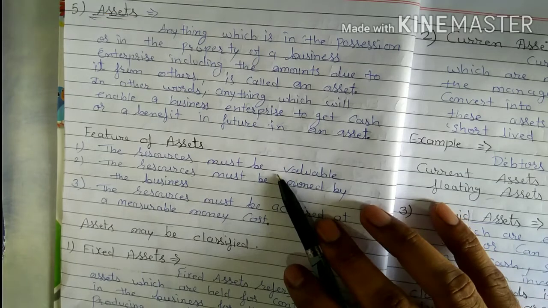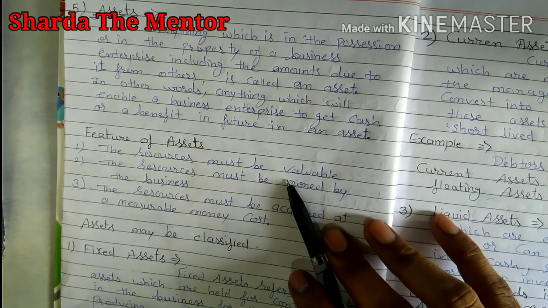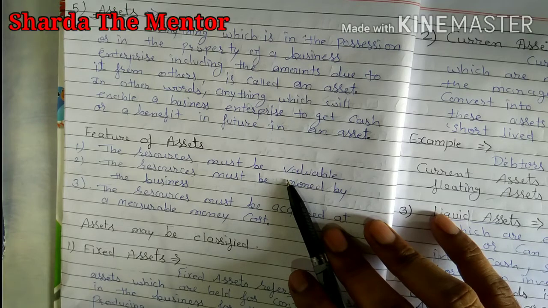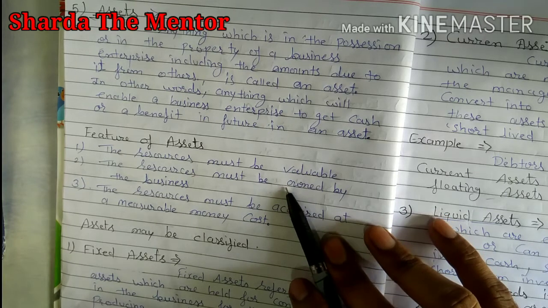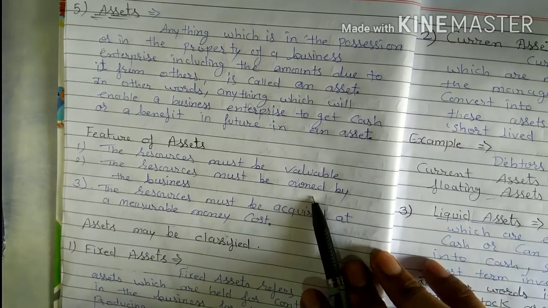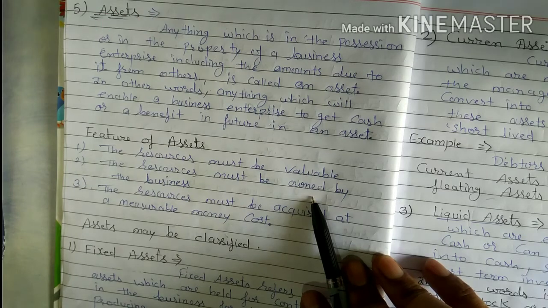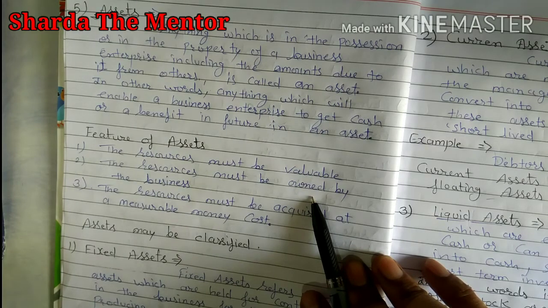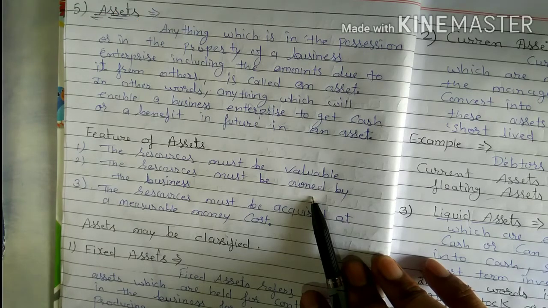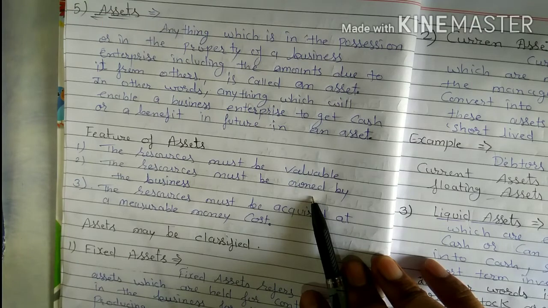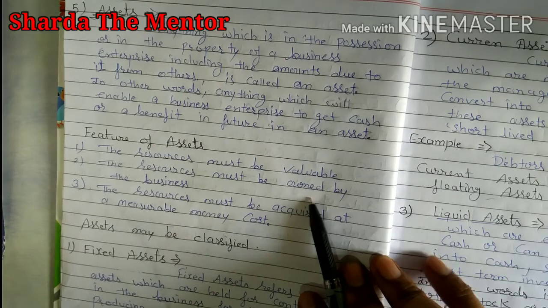Now features of assets: the resources must be valuable, like land, building, plant, machine, cash, whatever assets you have that have some value. Resources must be owned by the business. It means you should be the owner of that asset. Like you have a bike, but the real owner of that bike is your friend. So that is not your asset. So you must be the owner of that asset. You have the proper right to sell that property, or the proper right to use that asset.